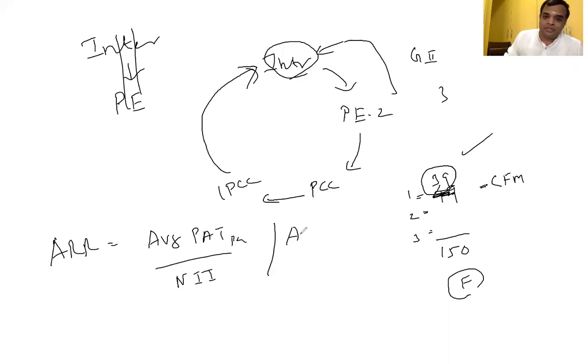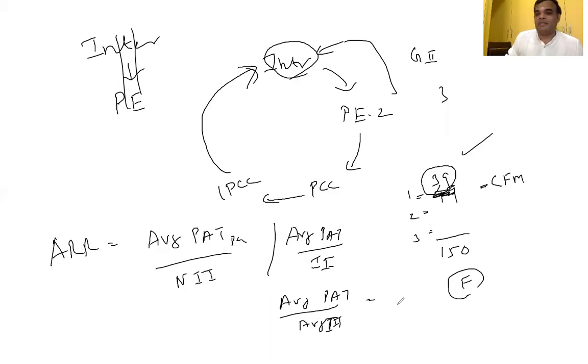Another formula: average profit after tax divided by initial investment, or average profit after tax divided by average investment, or average profit after tax divided by initial investment at the beginning of the year.